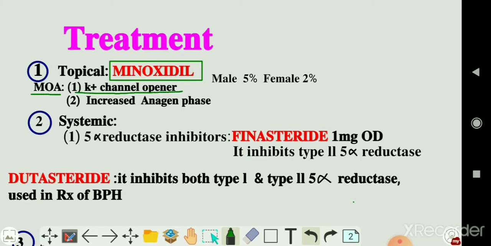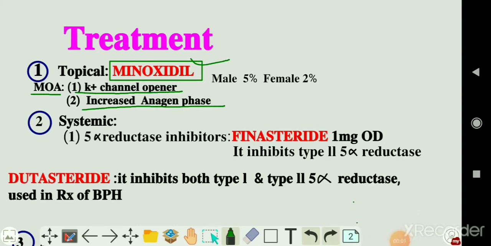Due to potassium channel opening, vasodilation occurs, and due to vasodilation, there is increased blood flow to the hair follicles. And whenever there is increased blood flow to the hair follicles, there is increased anagen phase. Anagen phase is also known as growth phase. Therefore, there is increase in the growth of hair follicles. Therefore, you can say the minoxidil reverses the miniaturization of the hair follicles.